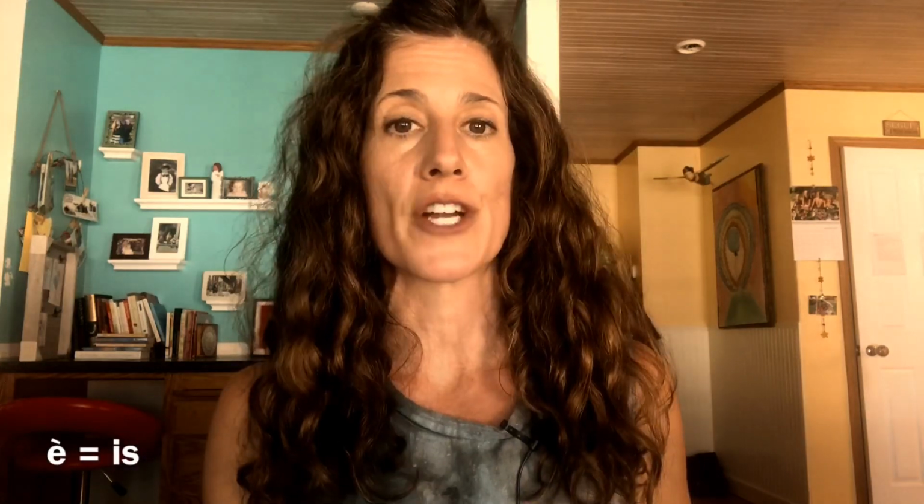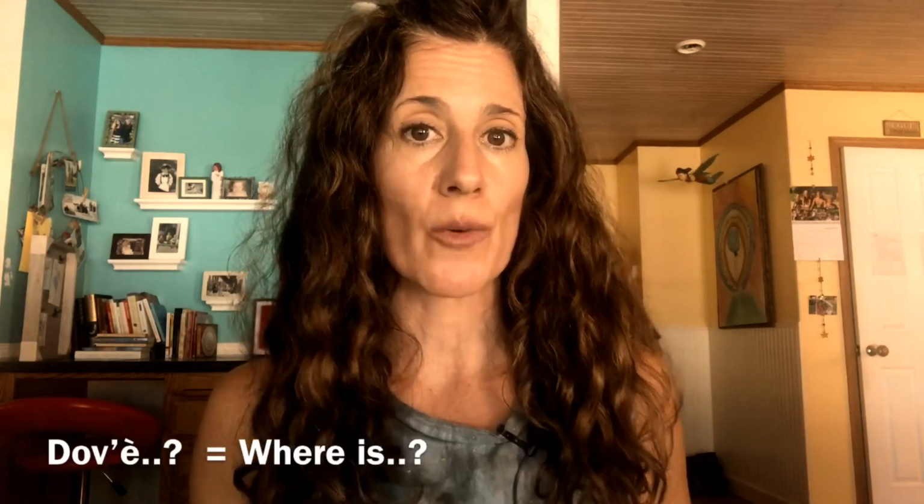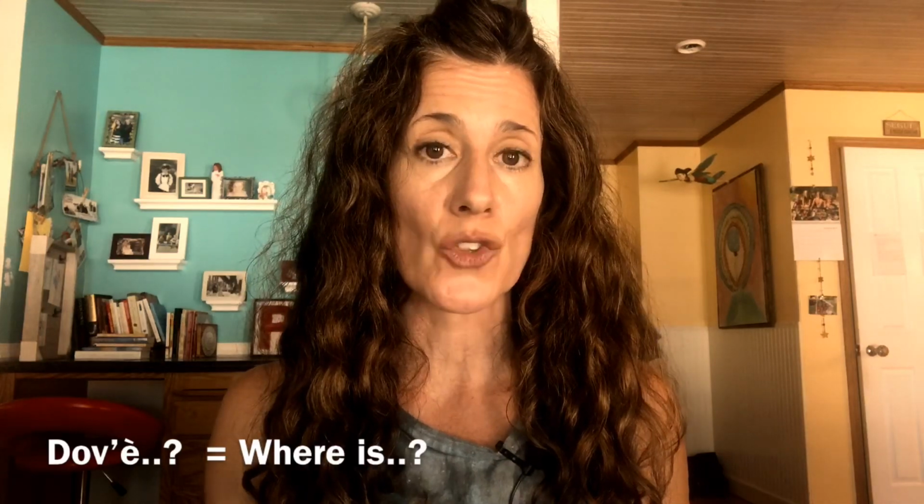Dove means where, and the accent is on the O. You can also modify dove to form another word that means where is. It might sound the same, but the accent's different, and then it means something different. The word for is, remember, from essere, is è with an accent over it. So you can cut off that final e of dove, put an apostrophe, and attach the è with the accent, and now the word sounds like dove. When you're asking questions to get around town, that's what you're going to be using.